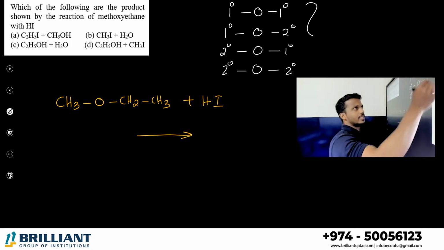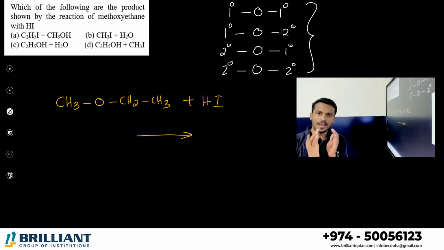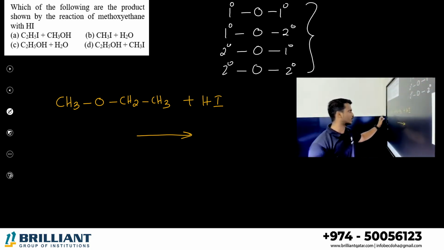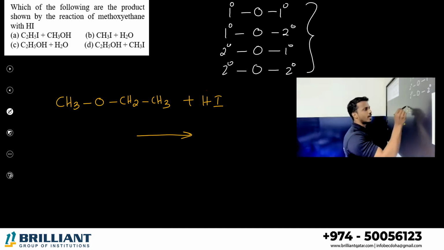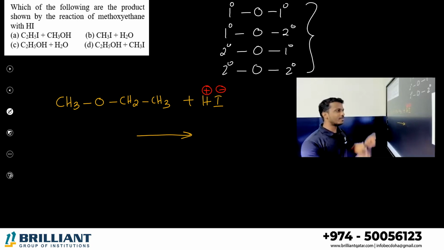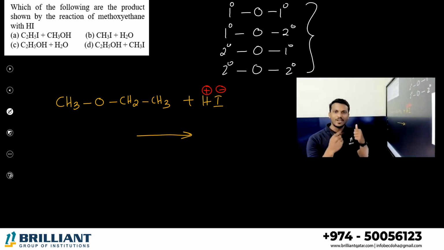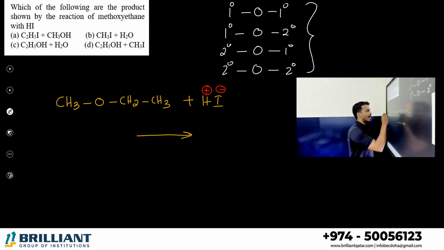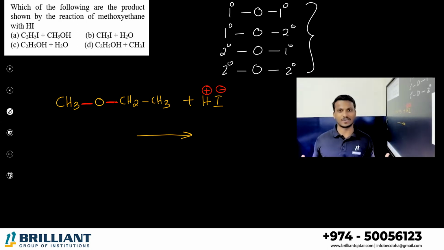In these cases, you try to break. HI contains H plus and I minus ions. We need an ion in the ether also, then only we can react. So either this carbon-oxygen bond or that carbon-oxygen bond needs to break. But which? That is the question.